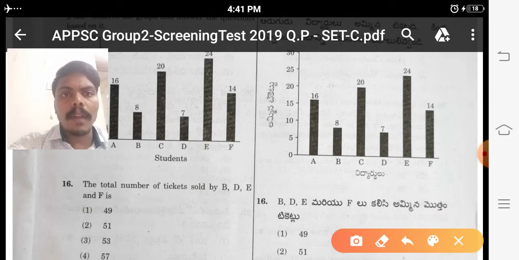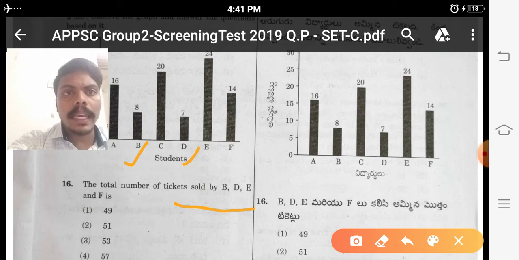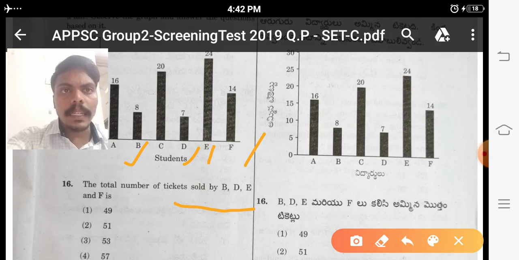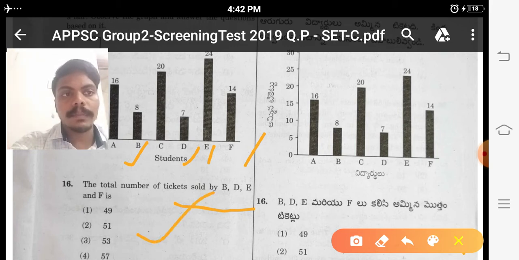The total number of tickets sold by B, D, E and F. We have to take B, D, E and F. 8 plus 7 is 15, 15 plus 24 is 39, 39 plus 14 is 53. So for the 16th question, 53 is the right answer.